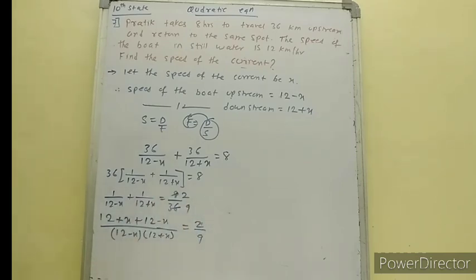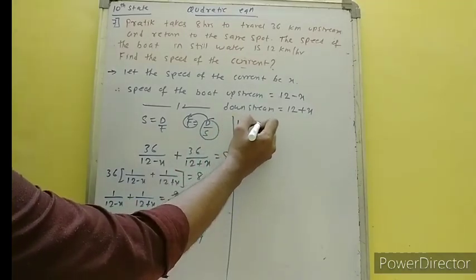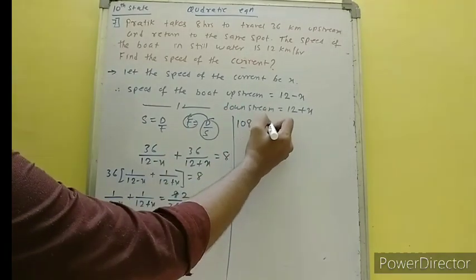Okay, so see, minus x plus x gets cancelled, so we have 12 plus 12, that is 24. 12 minus x, 12 plus x, a minus b, a plus b, that is a square minus b square, and we have 2 upon 9 at the right hand side. Okay, this will again get reduced. 2 ones are 2, 12s are 12, so this will go that side. 12 9s are 108, and this will go that side.